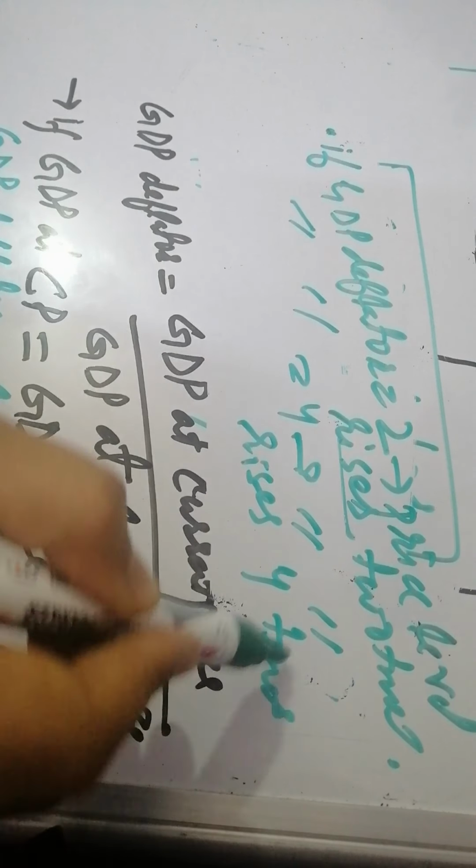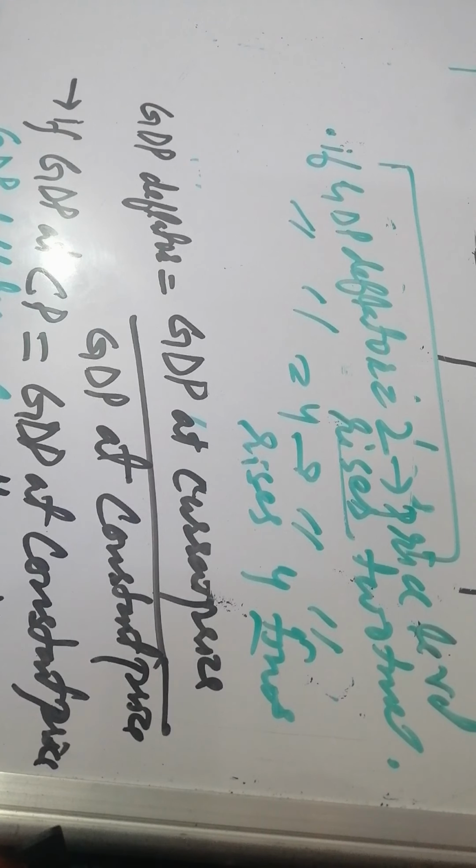Okay, so GDP deflator is the better measure of price behavior as it covers all goods and services produced within the country. So GDP deflator is the better measure. Why is it a better measure? Because GDP gives us the monetary value of all goods and services produced in our country. And GDP deflator tells us how much our GDP is at current price, and how much it is when there is no inflation in the market.